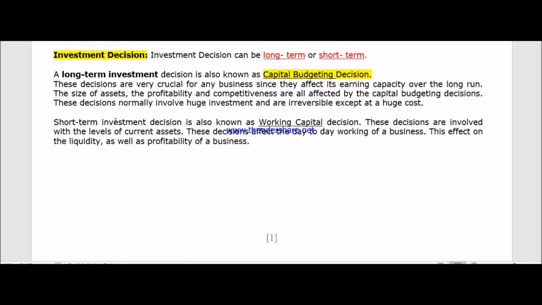Next is the short-term investment decision, also known as the working capital decision. What is the meaning of working capital decision? To run your day-to-day business activities, you need some money. How much you have to invest and where you will get it from, that decision is known as the working capital decision. We will read these two things in detail later on.